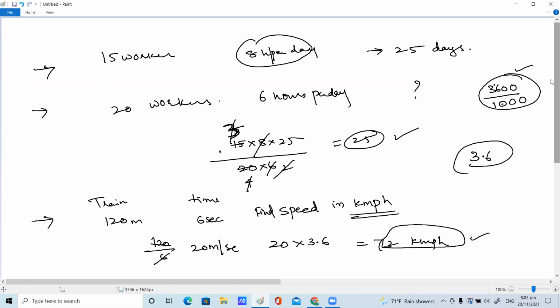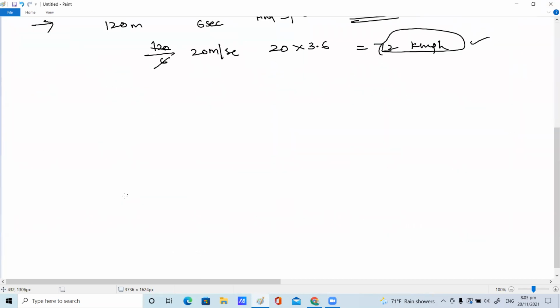Yes, ma'am. And another question: a train having a length of 325 meters should cross a bridge, children. Bridge length and train length are given. The length of train is 325 meters. In the same way, the bridge length is given. The train should cross the bridge, 775 meters is given.